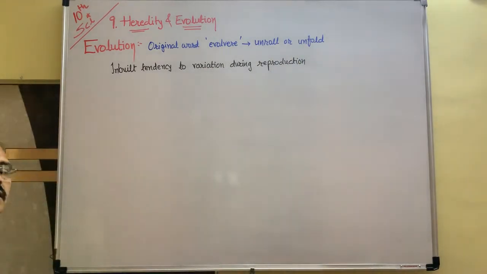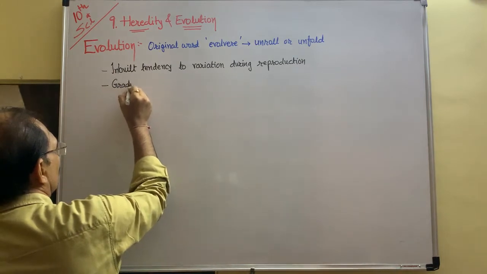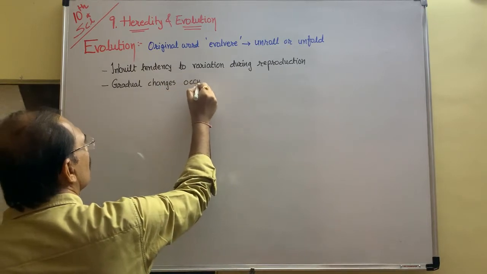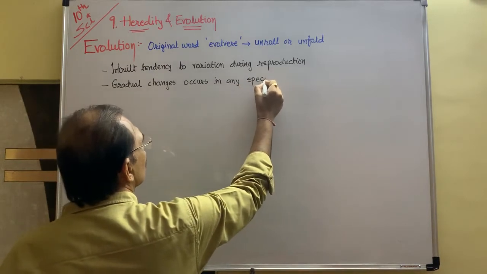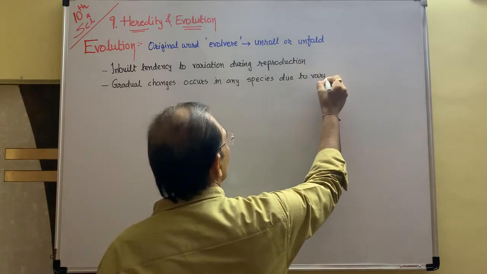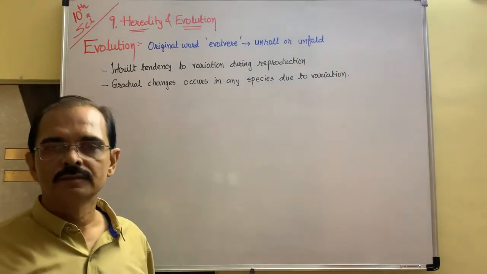That is called evolution. Evolution, you can also say, is the gradual changes that occur in any species due to variation.